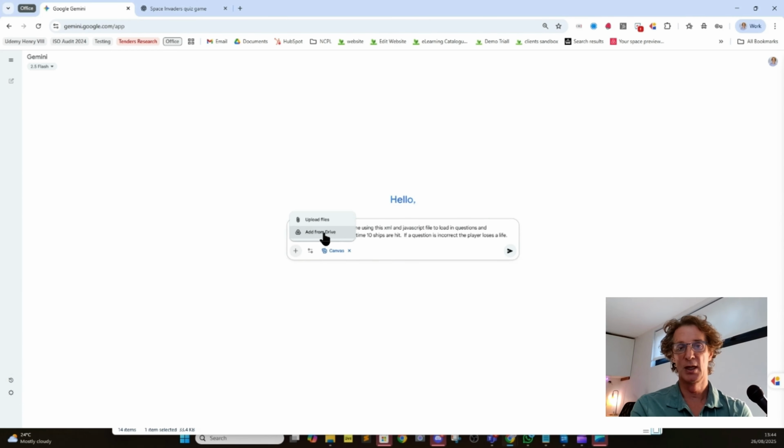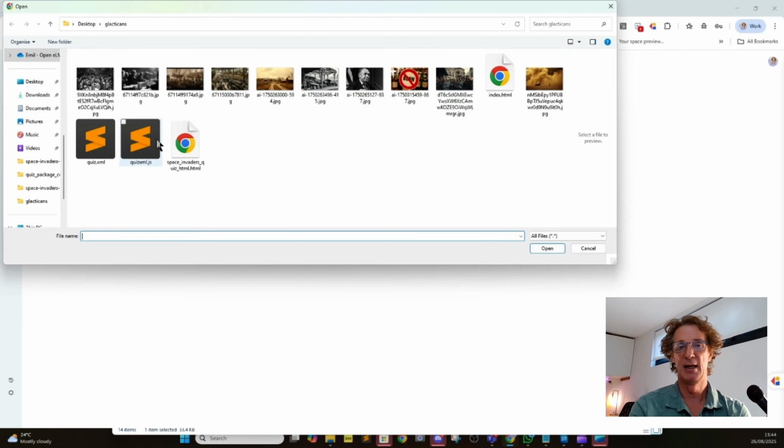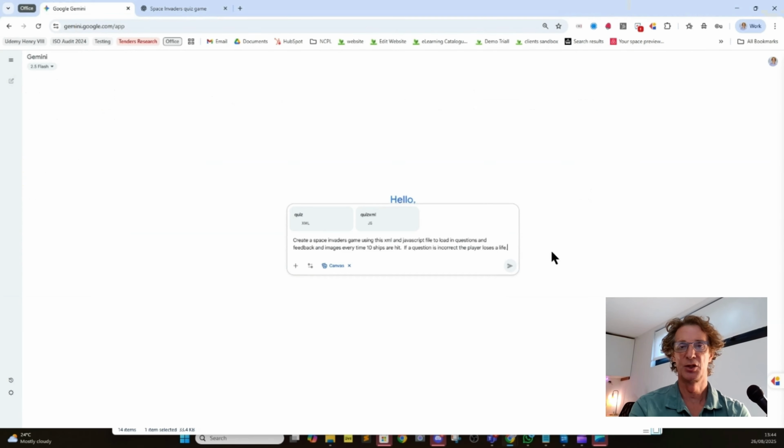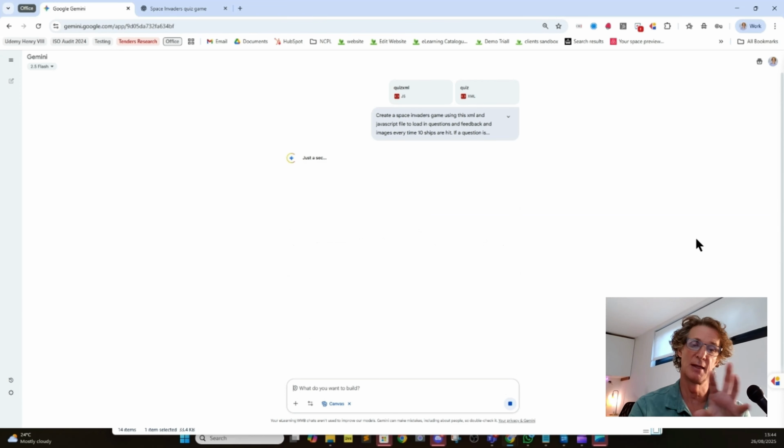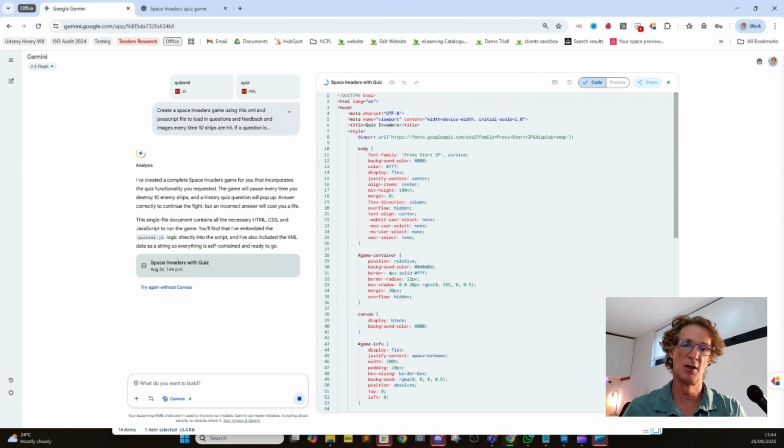So what we're going to do is give it the exact same prompt that we gave ChatGPT, and we're going to load in the XML and the JavaScript files we want to use, because, as I say, we want to be modular. We want this game to pick up these files. So any game can pick up the same files serviced by our third-party application, and it will read those files and create a game which has a quiz element.